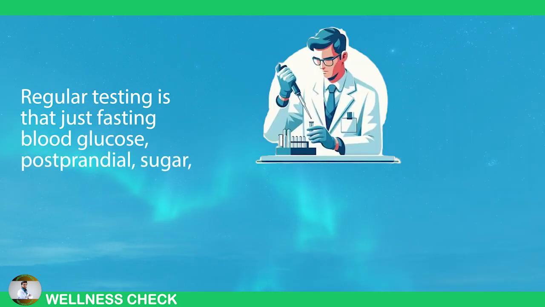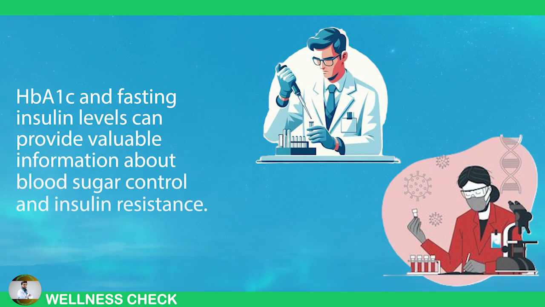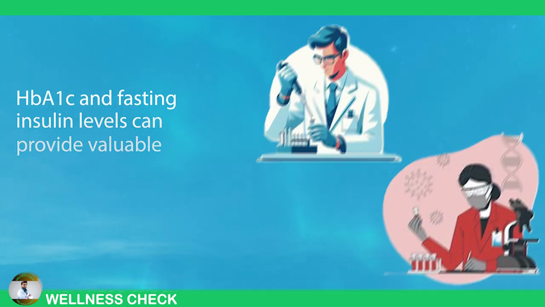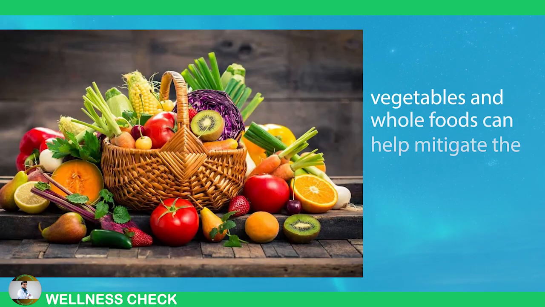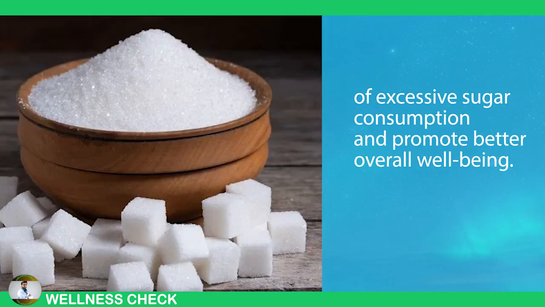Regular testing, such as fasting blood glucose, postprandial sugar, HbA1c, and fasting insulin levels, can provide valuable information about blood sugar control and insulin resistance. Consulting with healthcare professionals and adopting a balanced diet rich in fresh fruits, vegetables, and whole foods can help mitigate the harmful effects of excessive sugar consumption and promote better overall well-being.